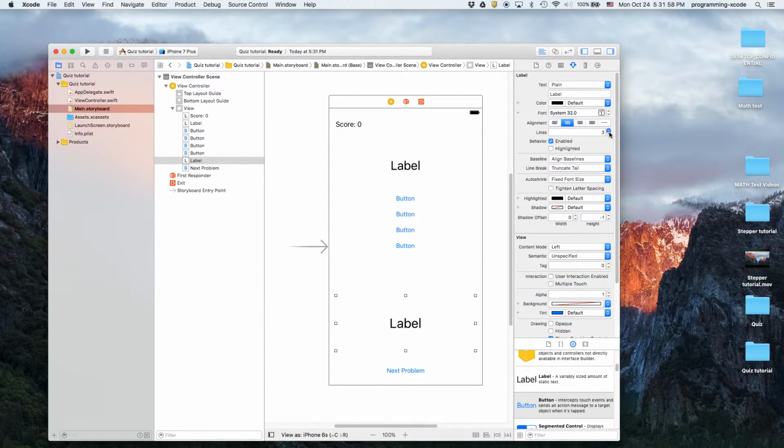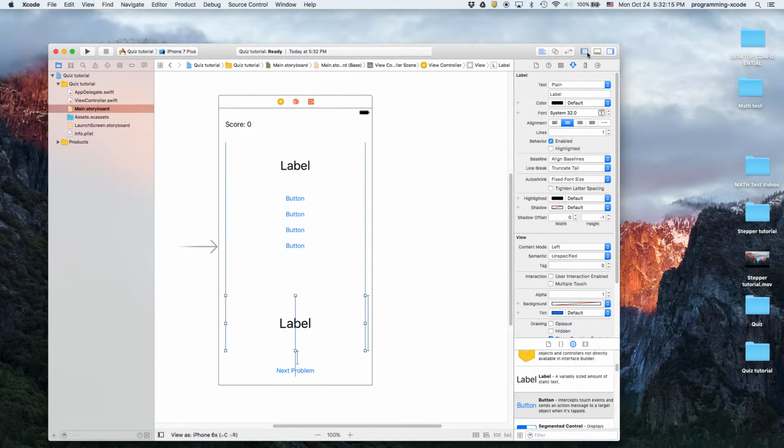We don't actually need two lines for that. So now what we can do is add the constraints. So there we have it. Now let's link up everything.